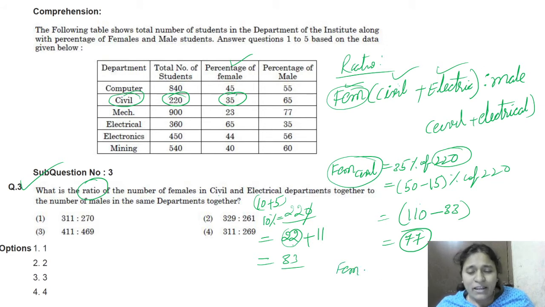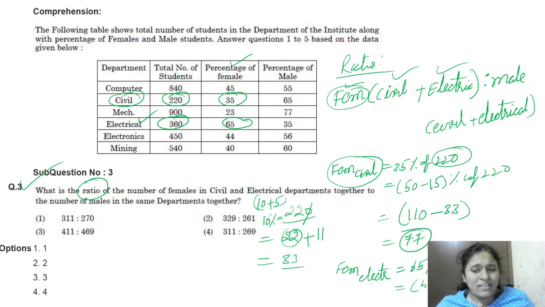See, female in electrical. There are 360 students in the electrical. What is the percentage of female? 65 percentage. That means 65 percentage of 360.